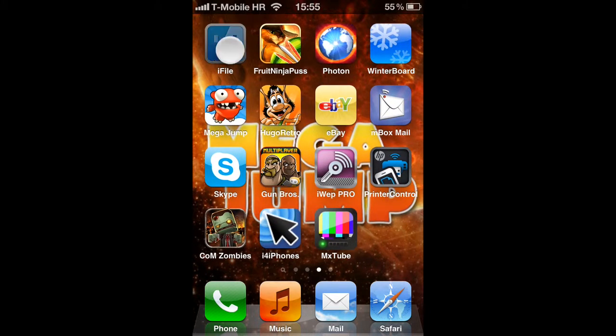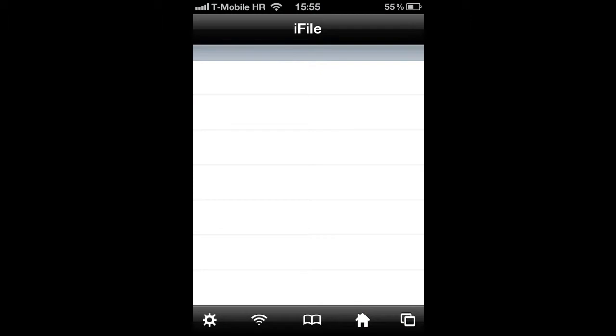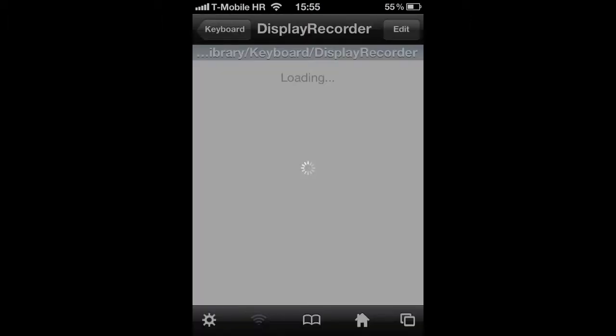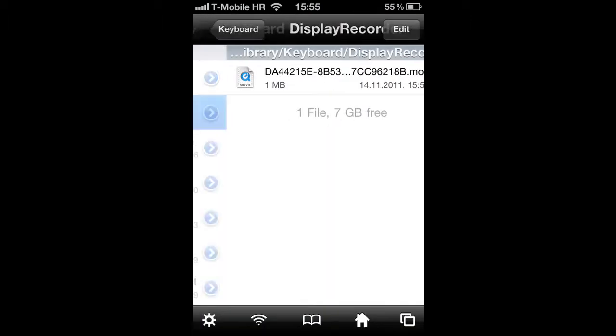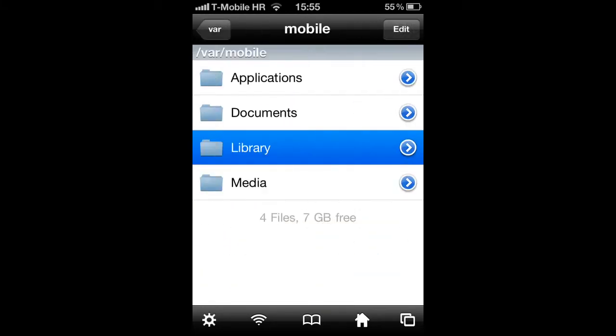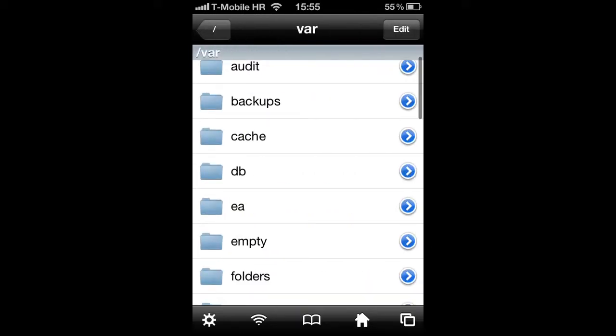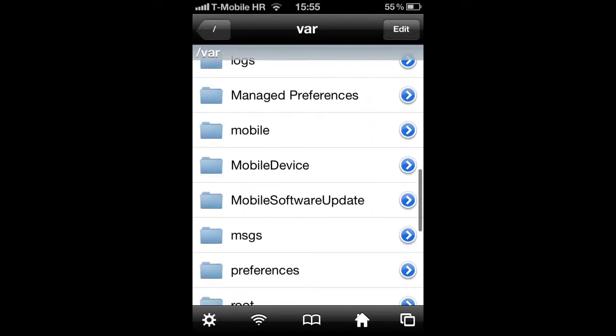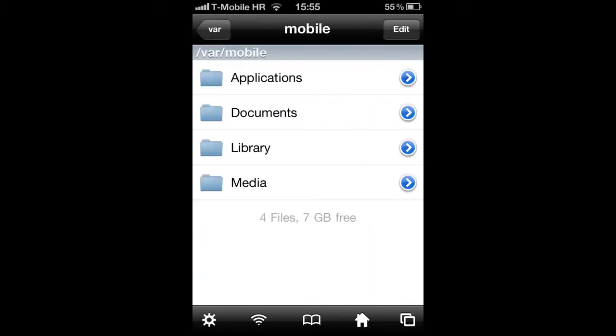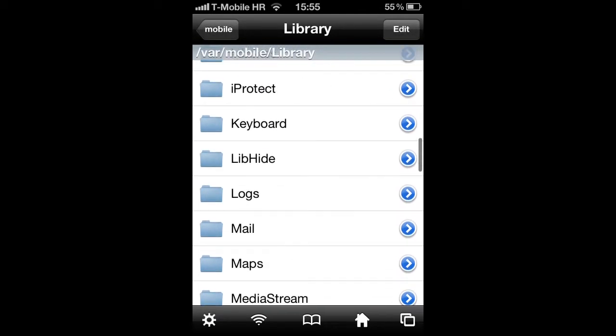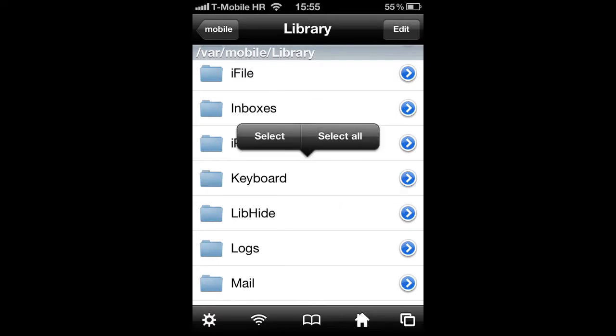You want to open up iFile. If you don't have it, you can download it from Cydia, and I will just go to the first available thing. Then go to var, mobile with a small m, then Library, Keyboard, right there,